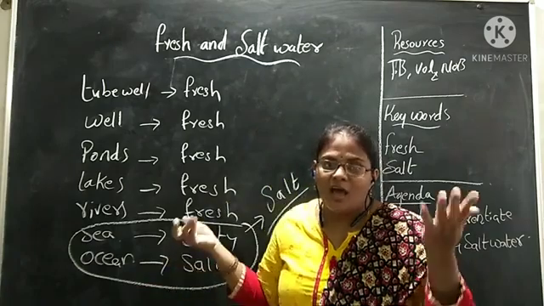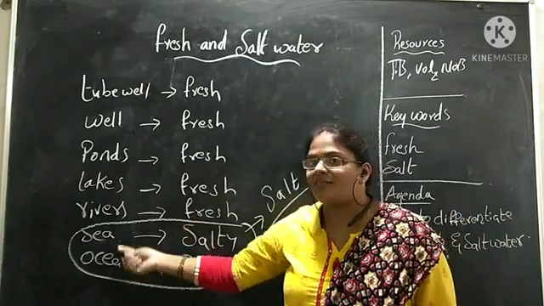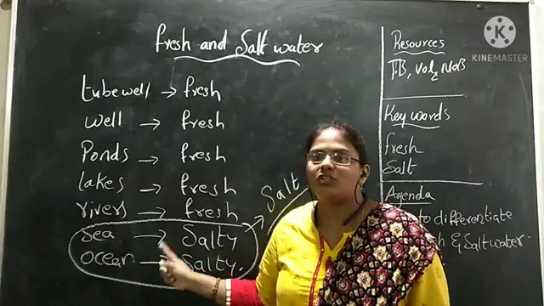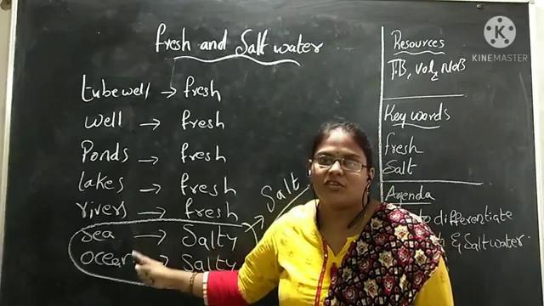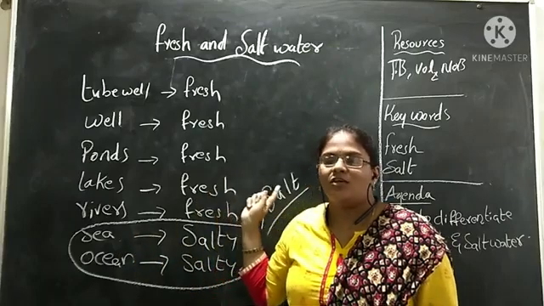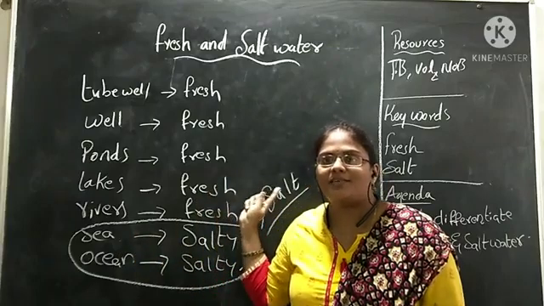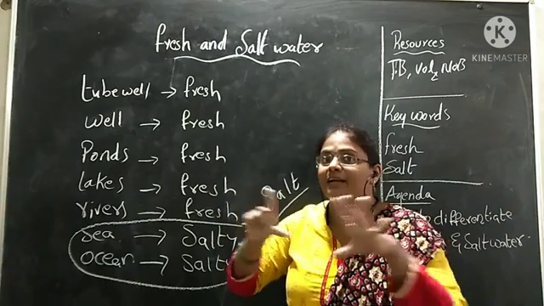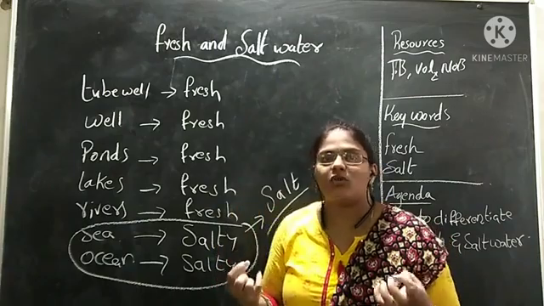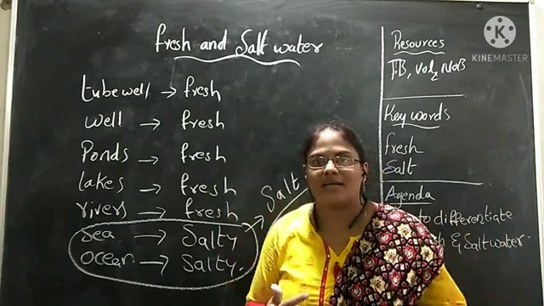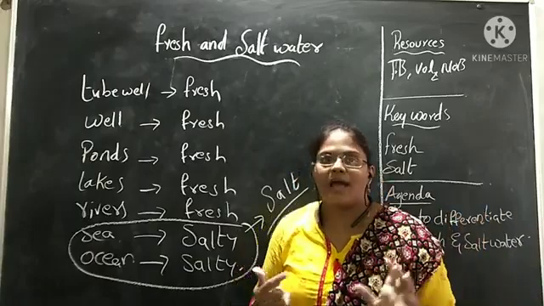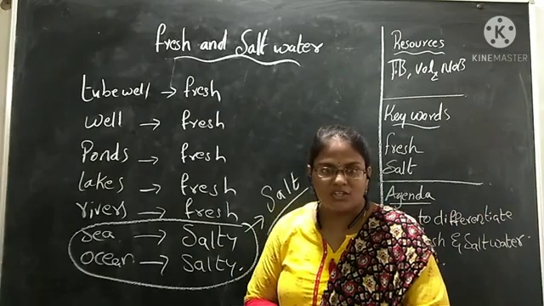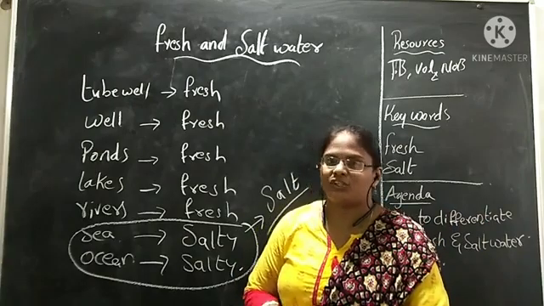Now my question is, how is the sea water useful for us? Sea water is useful for us to make salt. People collect this salt from the water and dry it and take out the salt, and they send it to the factories where it goes through many processes. We get pure and good salt. Okay, children, understood? Very small topic, fresh and salt water.